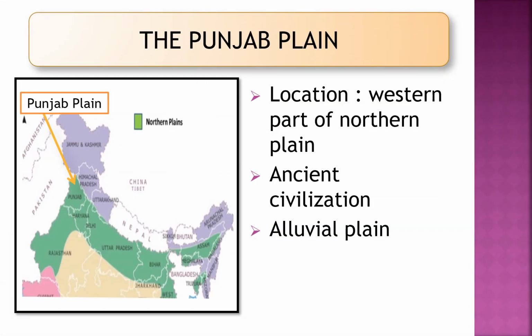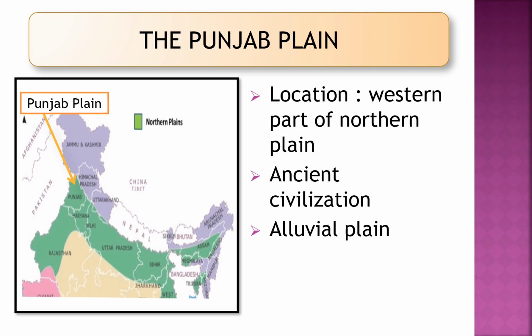Now let's see about the Punjab plain. The western part of the northern plain is called Punjab plain. Punjab plain is also known as the land of five rivers. This fertile land ranks amongst the most ancient civilizations in the world. The Punjab plain is a large alluvial plain in eastern Pakistan and northwestern India. It includes the Pakistan province of Punjab and the Indian states of Punjab and Haryana.